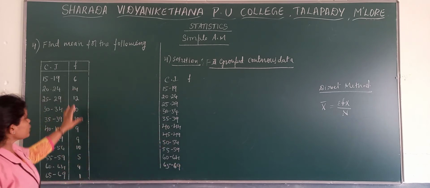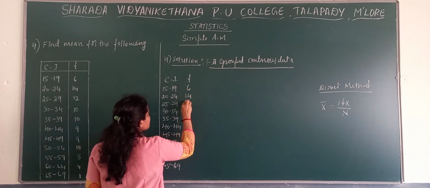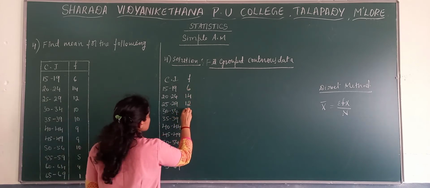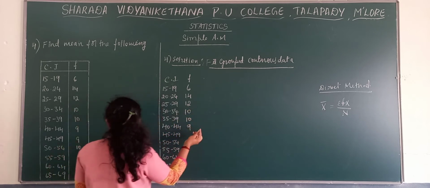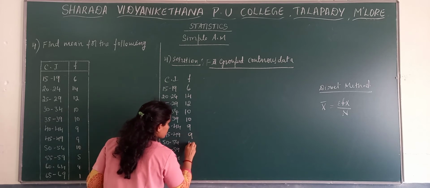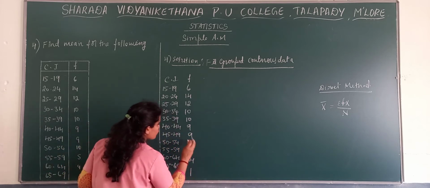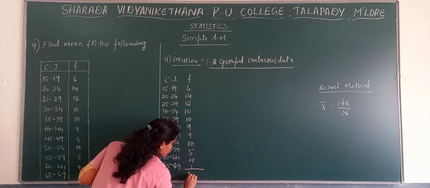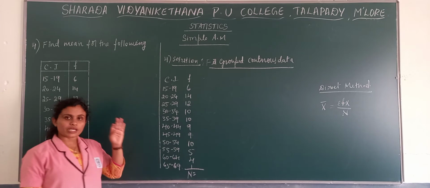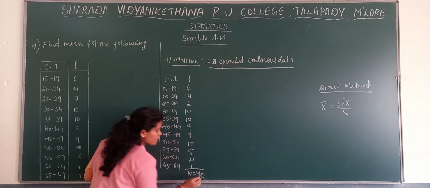Then write the frequencies: 6, 14, 12, 10, 10, 9, 9, 10, 5, 4 and 1. When you add the frequencies, you get the total number of frequencies as 90.